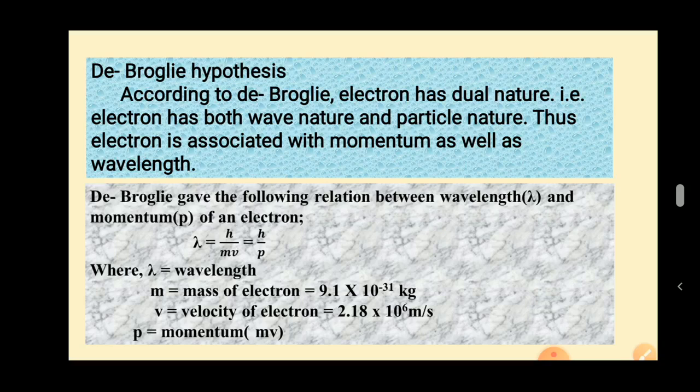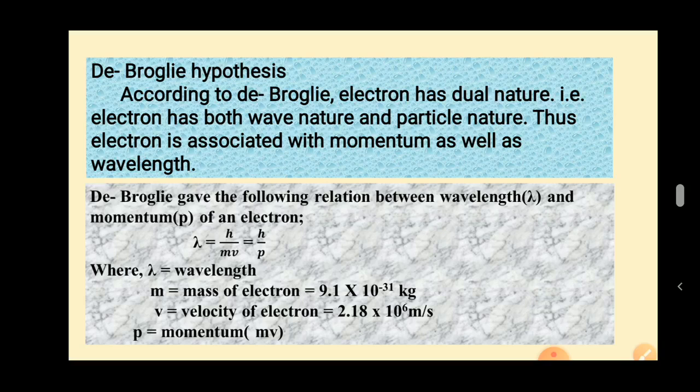If the electron is considered as a particle, then it should have a mass. What is the mass of an electron? It is 9.1 into 10 to the power minus 31 kg. If the electron is considered as a wave, then it should have a speed. What is the velocity of the electron? It is 2.18 into 10 to the power 6 meter per second. If the electron is a wave, then it should have a wavelength. What is the wavelength symbol? Lambda.